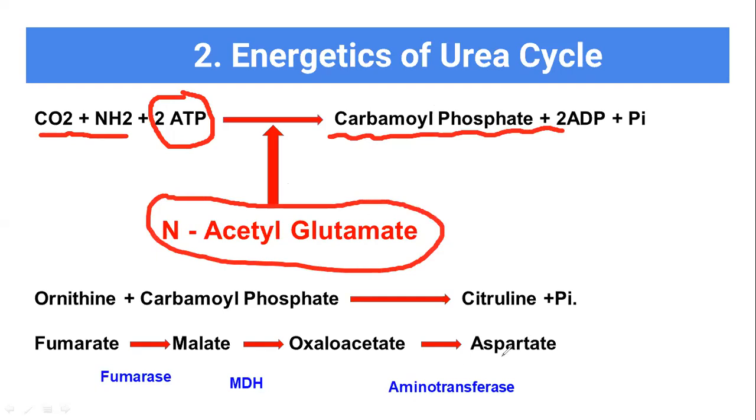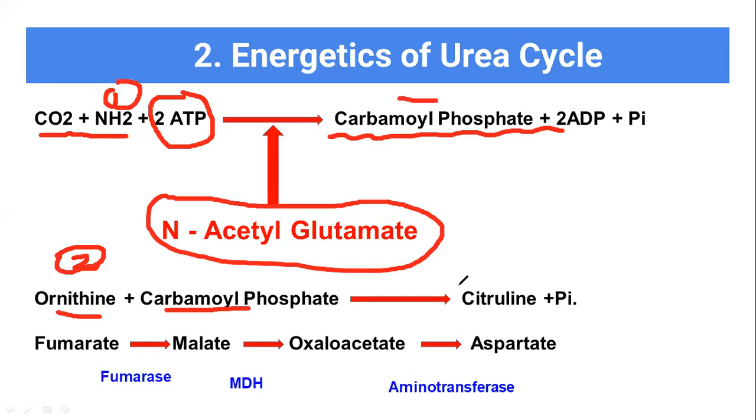Now in the second step, what is happening? This is stage 1 and this is stage 2 of the urea cycle. So in stage 2, this ornithine joins with the carbamyl phosphate.